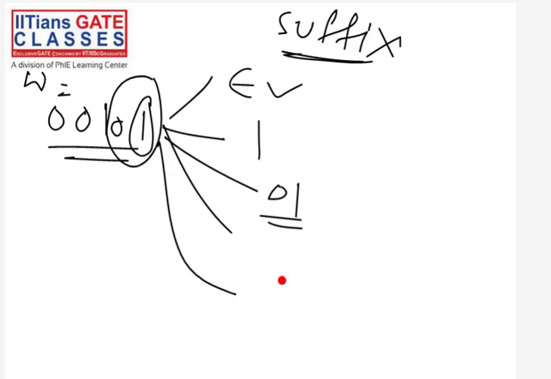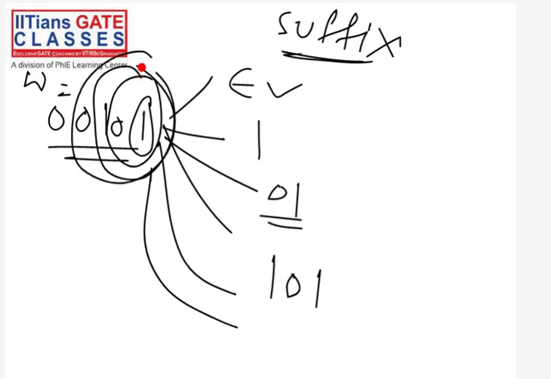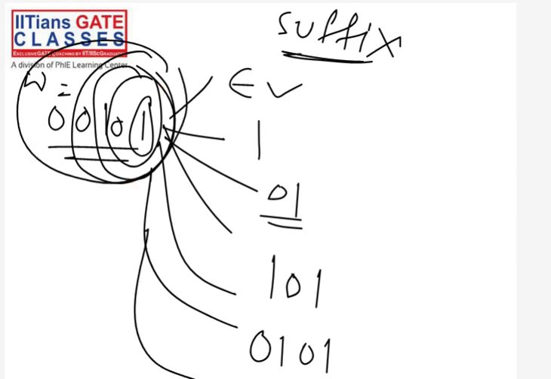From the end you can take three symbols, so this 1 0 1 is also a suffix. From the end you can take four symbols, so this 0 1 0 1 is also a suffix. From the end you can take all the five symbols, so 0 0 1 0 1 itself is a suffix. So you can see this is actually the string itself.